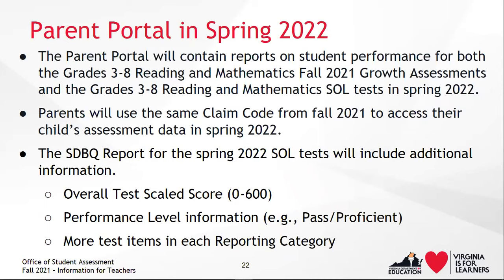As we noted earlier, the SDBQ report for the spring SOL test will include additional information that was not a part of the SDBQ report for the fall 2021 growth assessments. Additional information provided in these reports includes an overall test scaled score reported on a scale from 0 to 600, and the performance level that corresponds to that overall test scaled score, such as pass advanced, pass proficient, fail basic, or fail below basic.